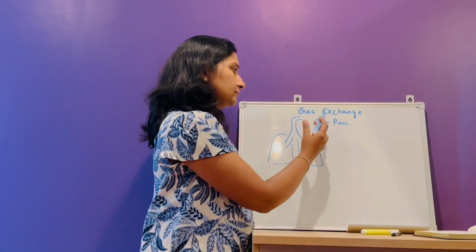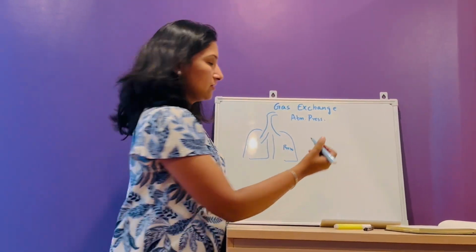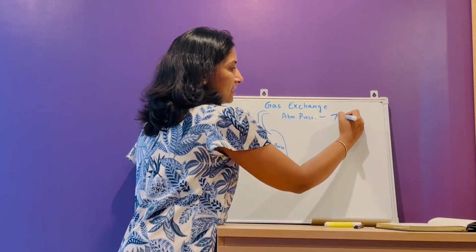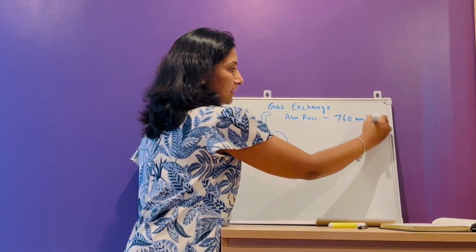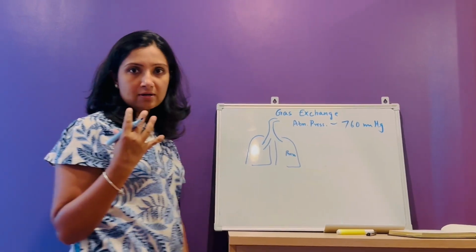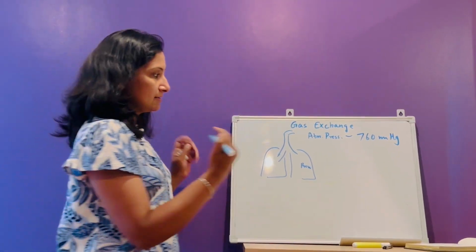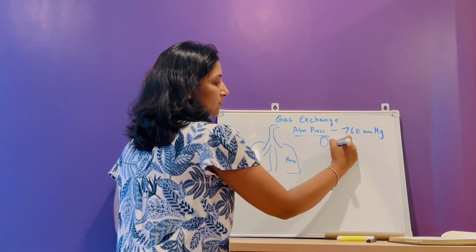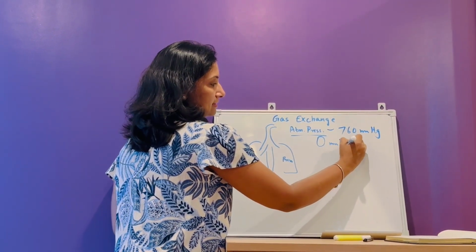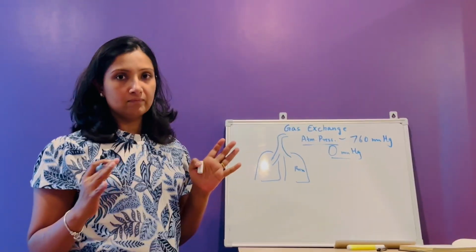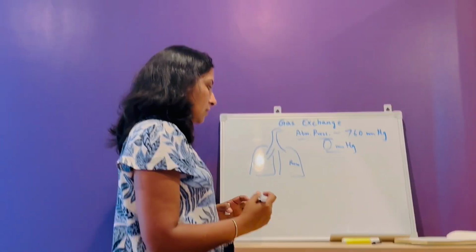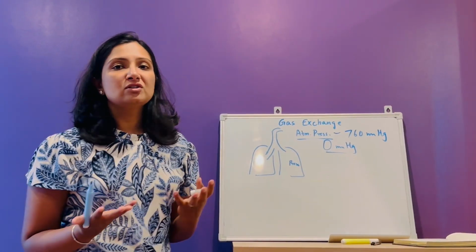So what is the atmospheric pressure? The atmospheric pressure is about 760 millimeters of mercury. Now to understand things better, let's keep this as 0. So let's consider the atmospheric pressure as 0. Okay. Now, what happens when you are inhaling?